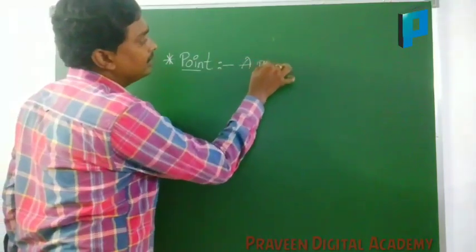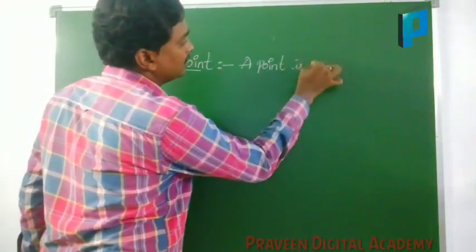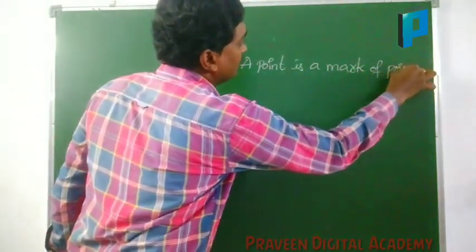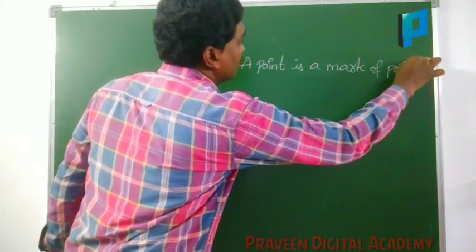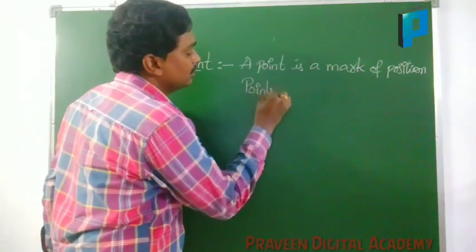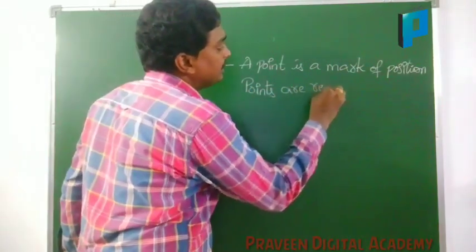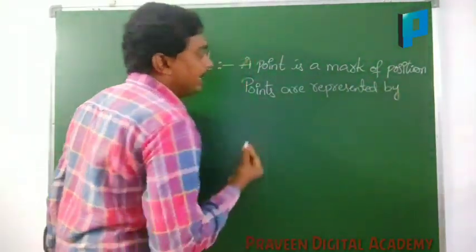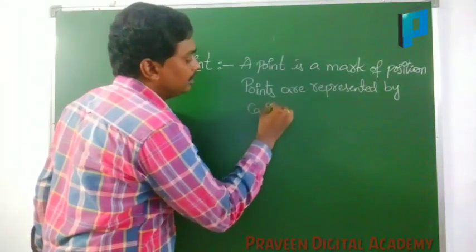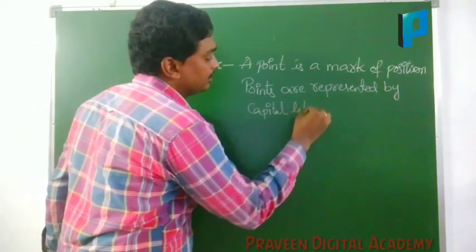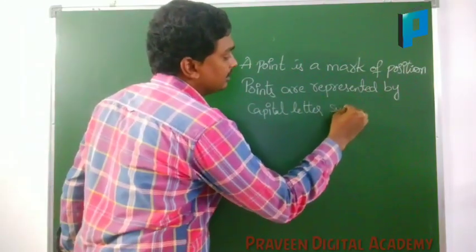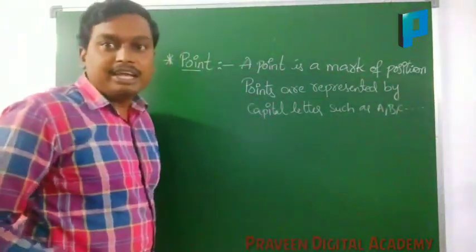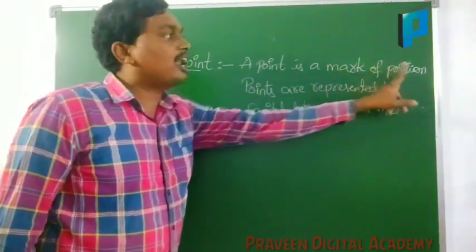Point. A point is a mark of position. Points are represented by capital letters such as A, B, C, etc. Here, a point is a mark of position.